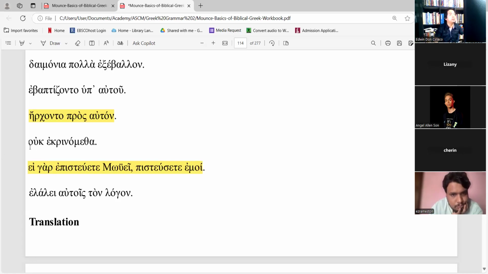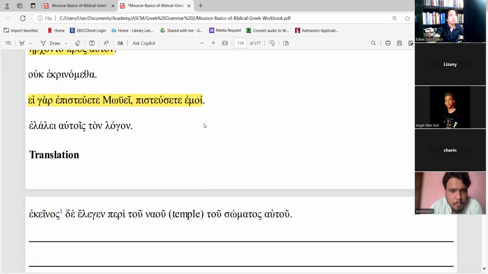The ouk ekrinometha is from krino, which means I judge, and then it is a compound. No? Rather there is an augment, the epsilon, so it is imperfect passive, first person plural. We were, literally, we were being judged. No? But there's an ouk, so we were not being judged.